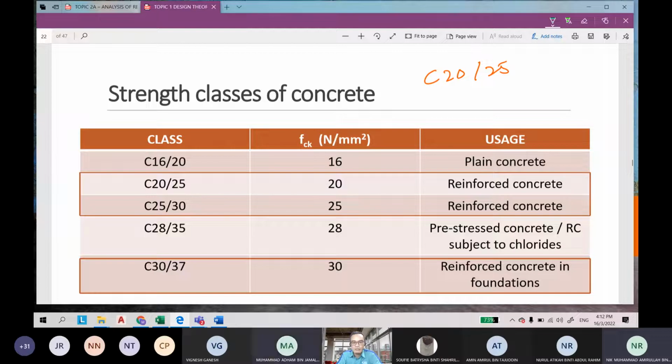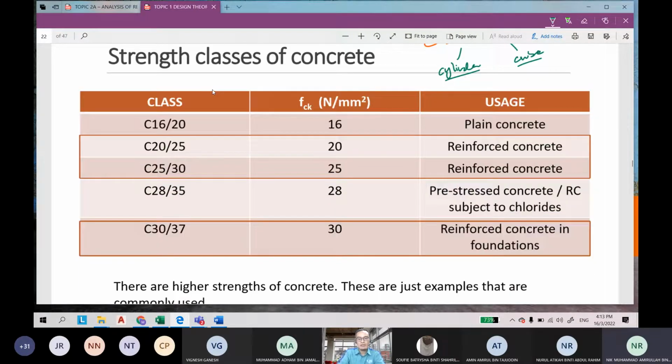Which one is cube? 20 is cylinder and 25 is cube. Okay, good. This is the cylinder sample, and this one is cube. Maybe next year, anybody going to the lab doing concrete material research for your final year project will ask your supervisor whether to use a cylinder or cube sample.